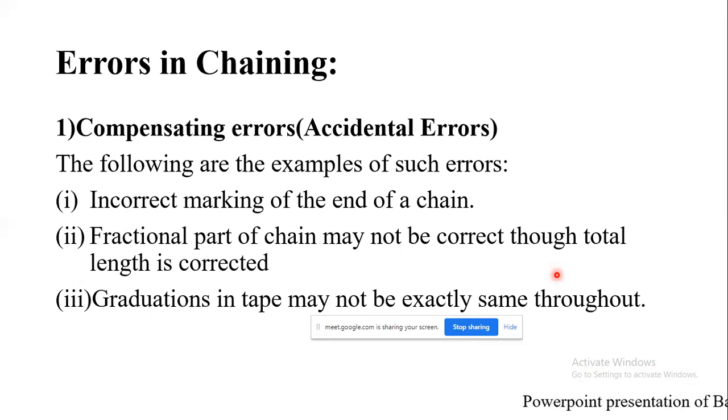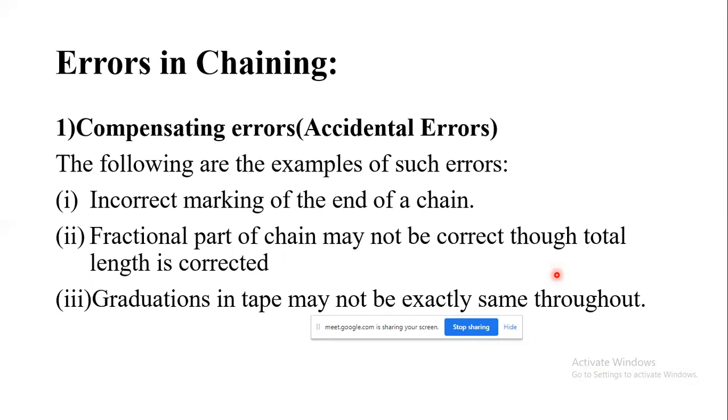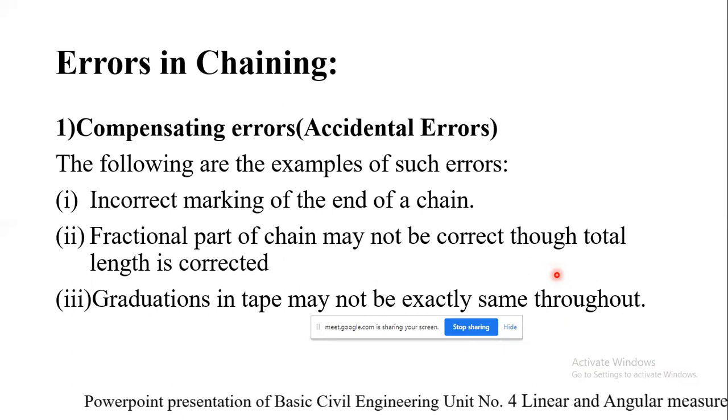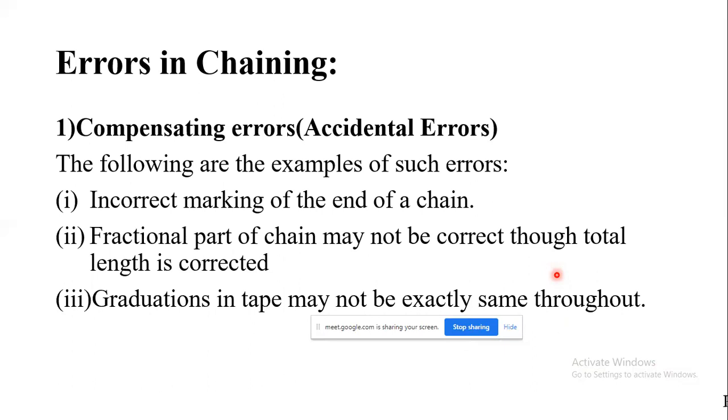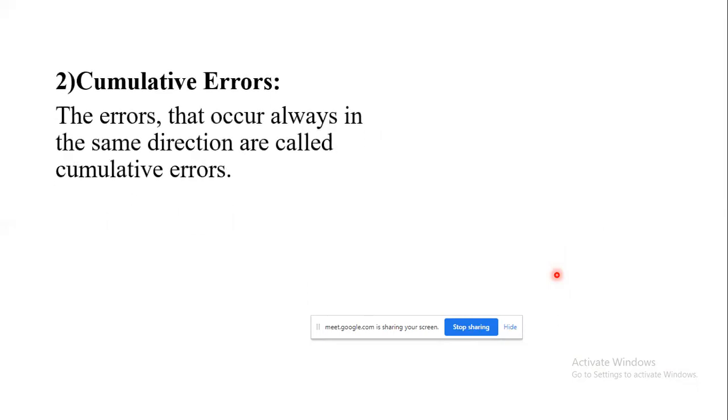Practically we can't say that whatever work we are doing, there will not be any errors. There are many chances that due to a fault in the instrument or due to personal error, they occur in the chaining operation. So the first one is the compensating error. The next one is the cumulative errors. These errors always occur in the same direction in which we are doing the chaining work, so they are called cumulative errors.